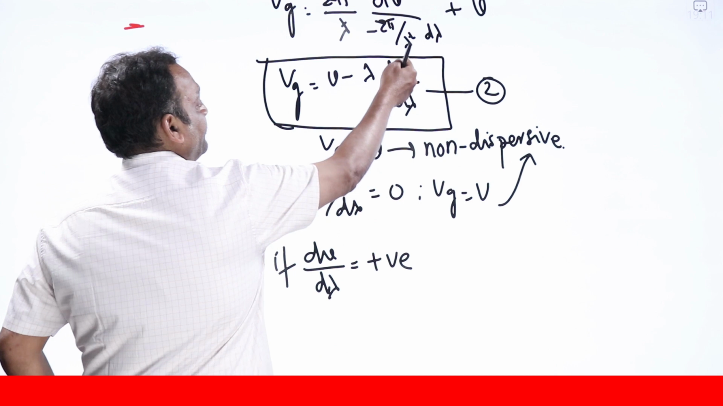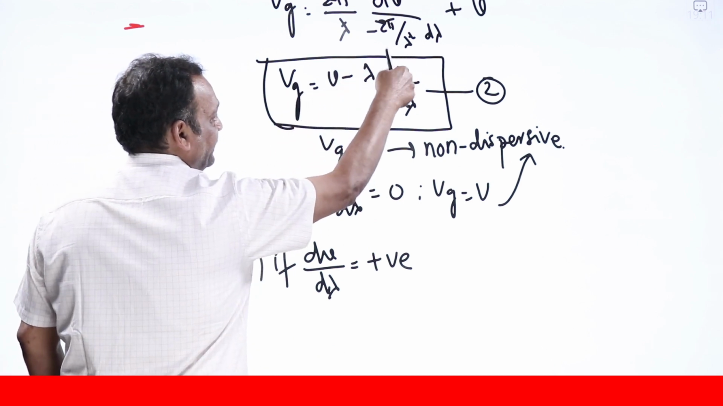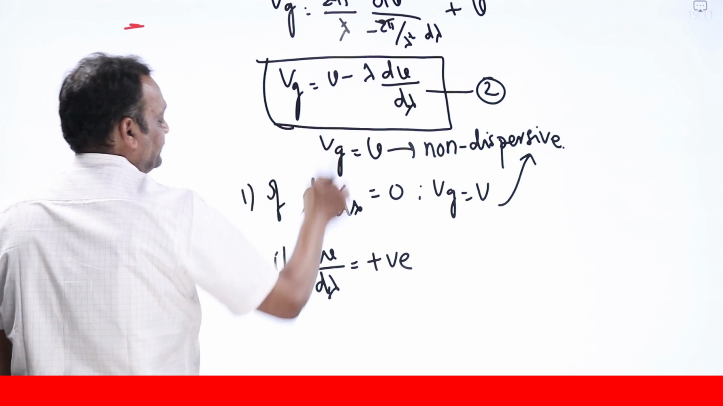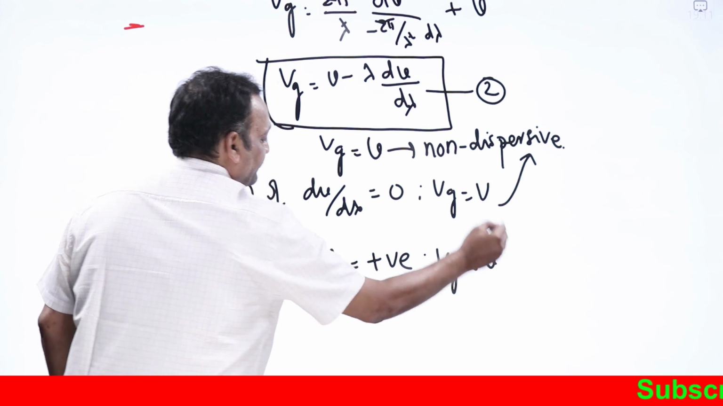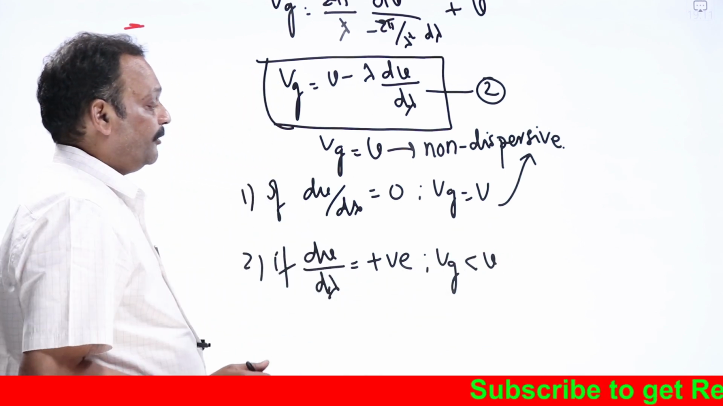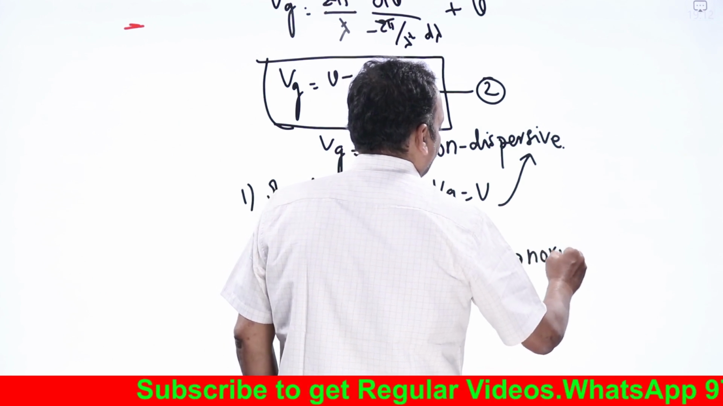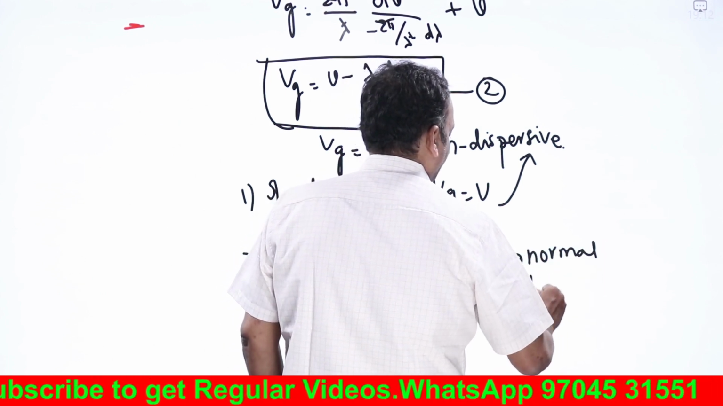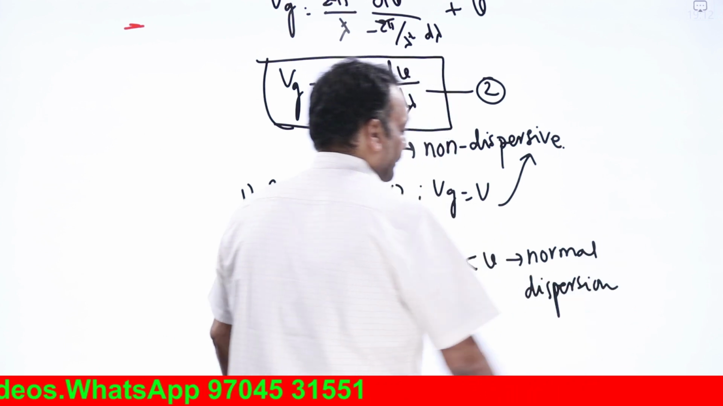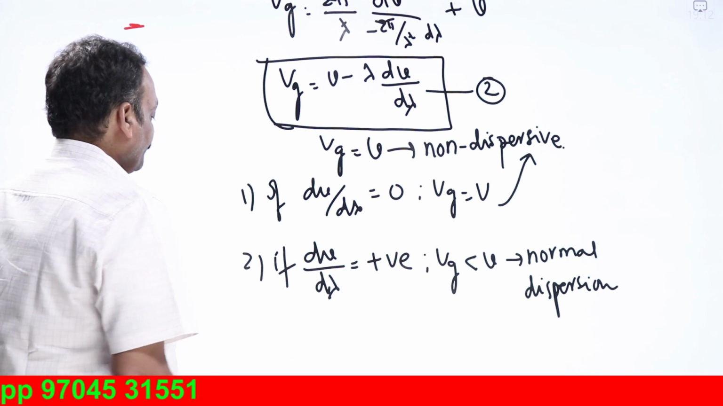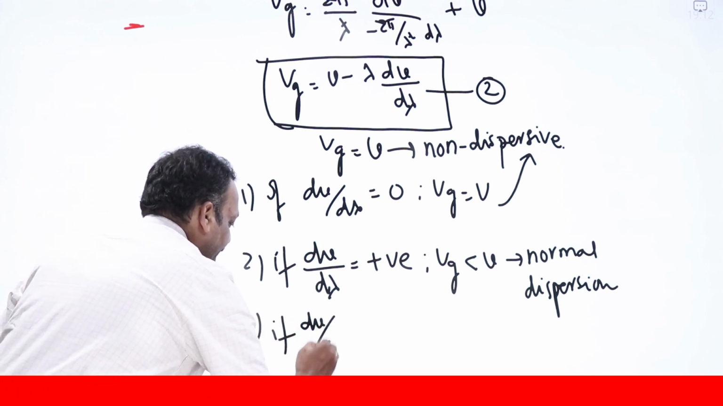If dv by d lambda is positive, what will happen? Vg will be v minus something, so vg will be less than v. In a medium, if the group velocity is less than the phase velocity, the medium is said to be a normal dispersive medium, or this is called normal dispersion.